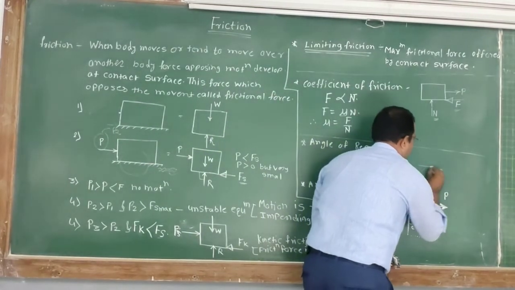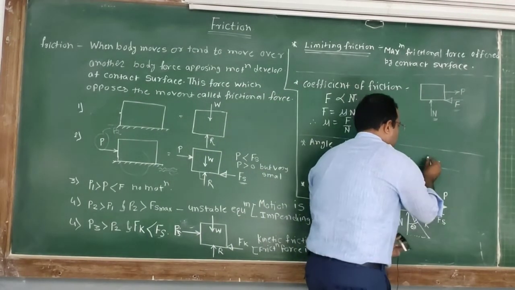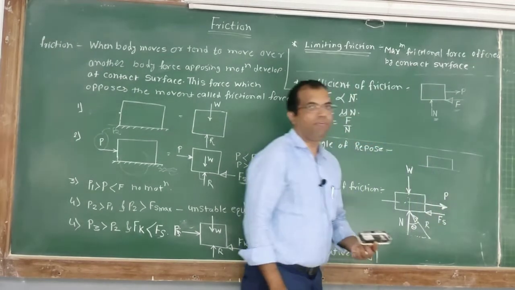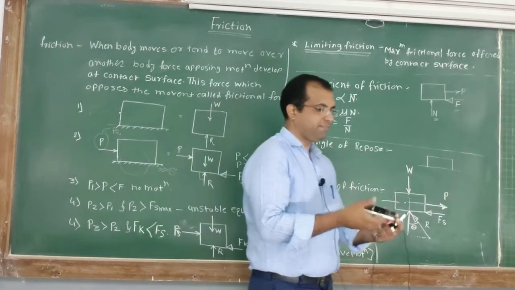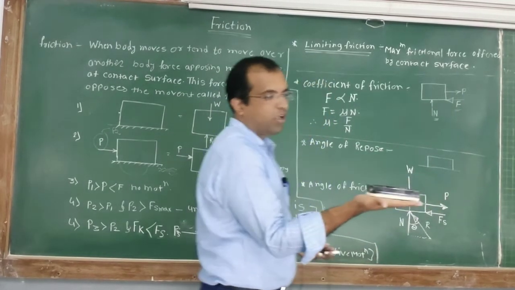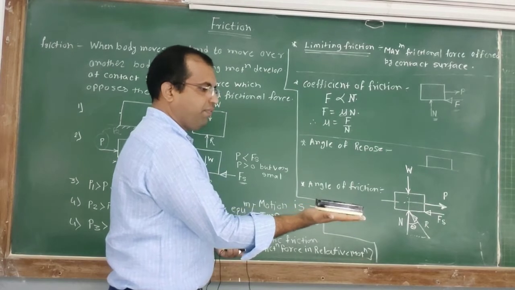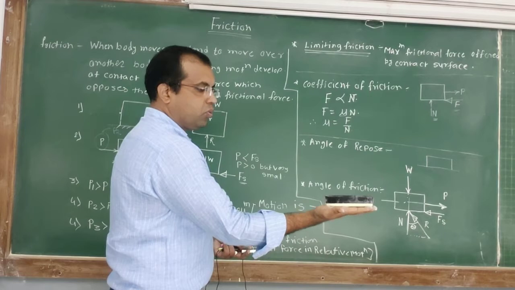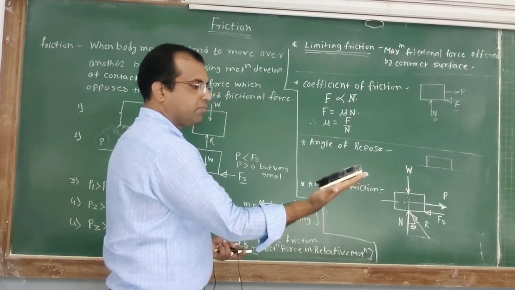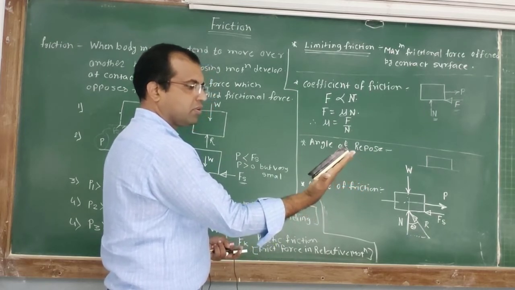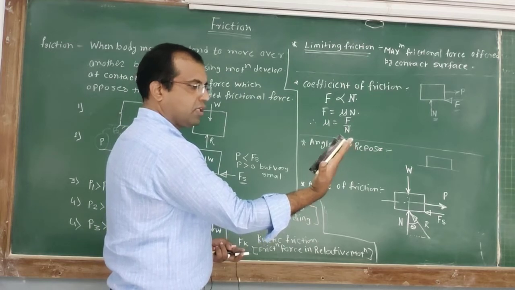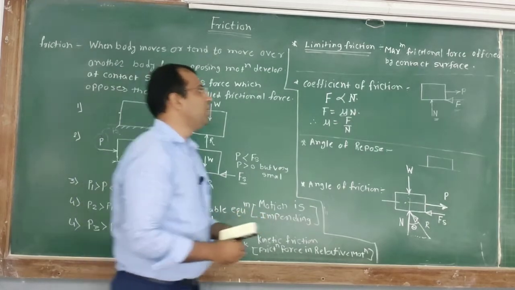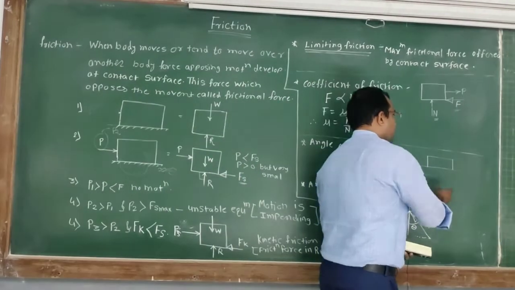Okay, now this is a flat surface, and let's say this duster I have kept on this surface like this. If I keep this duster on this flat surface and increase the angle with respect to horizontal, what happens? At a certain angle, this duster is on the verge of moving.